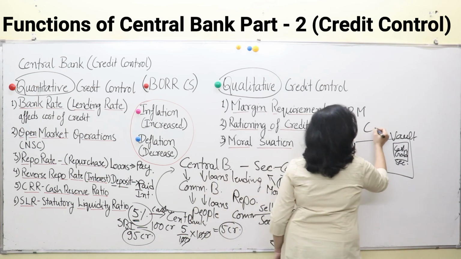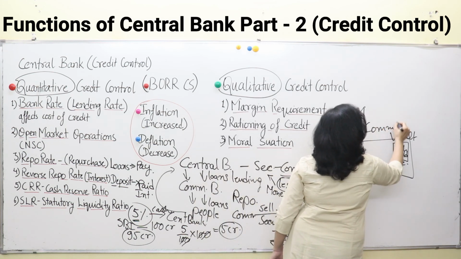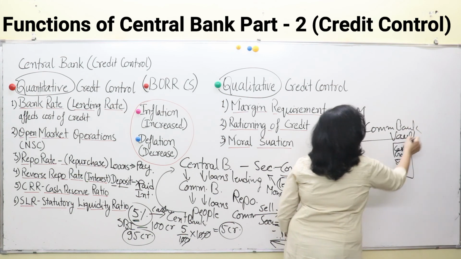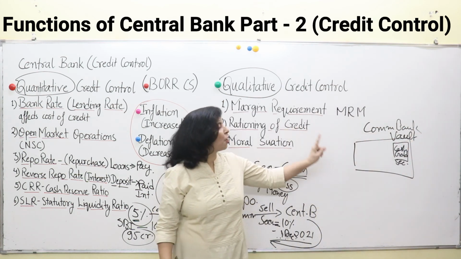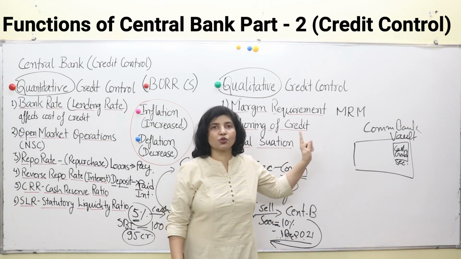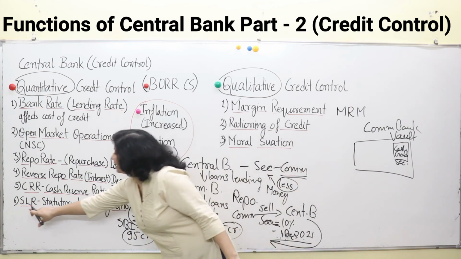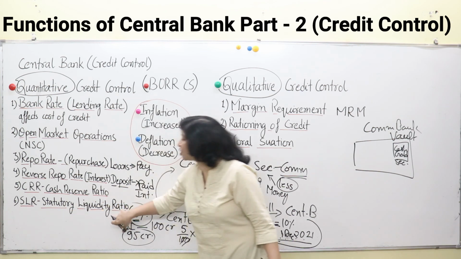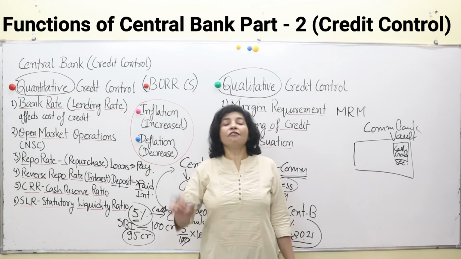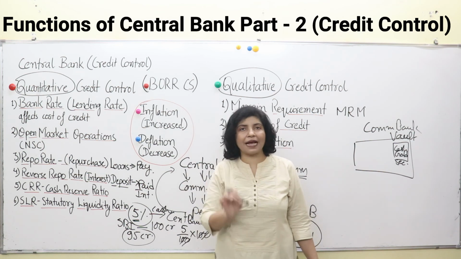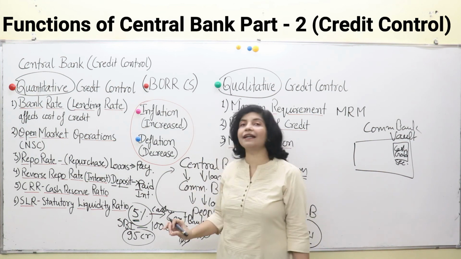This is a commercial bank. Every bank has a vault and they have to keep their cash, gold and securities in those vaults. So SLR, statutory liquidity ratio, is that percentage of cash, gold and securities which has to be kept by commercial banks in their vaults. It is mandatory to keep them.